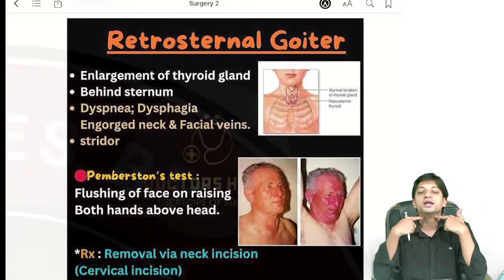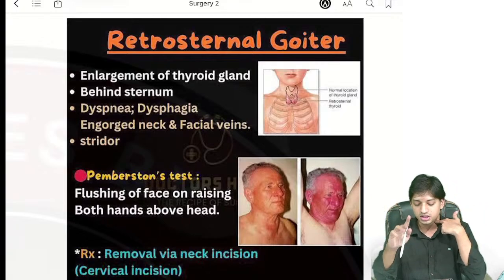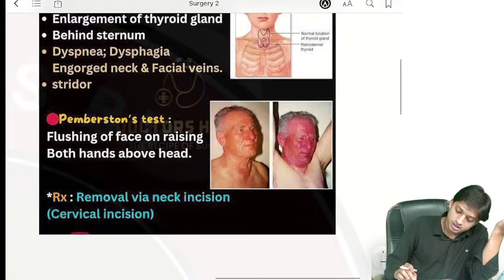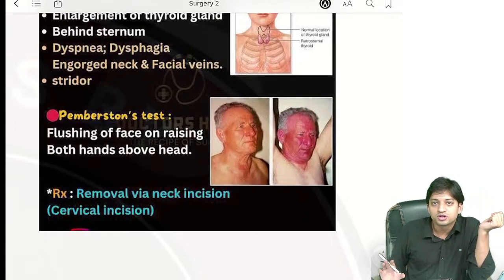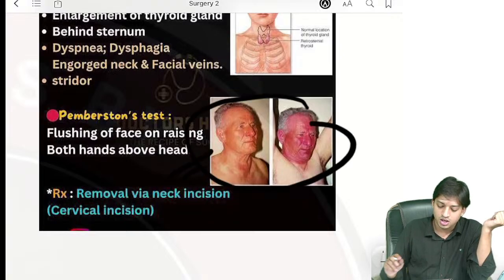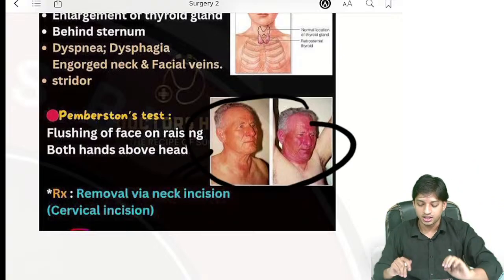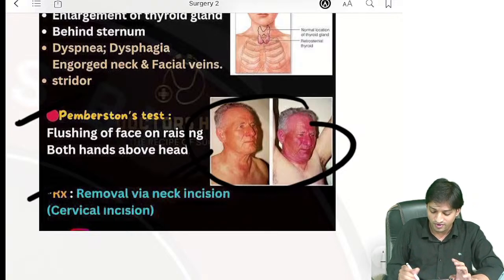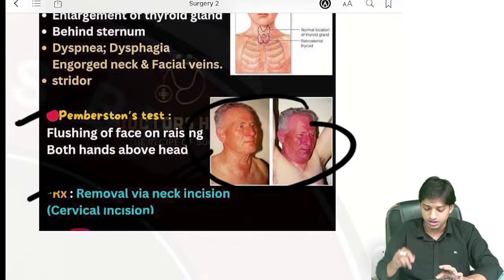There will be neck veins engorged, and facial veins engorged, right? And due to compression, there will also be stridor. They will show you the Pemberton's test. What is it? There will be flushing of the face on raising both hands above the head. If they ask you, you can do it. Treatment: removal via neck incision, you give a cervical incision and you remove.